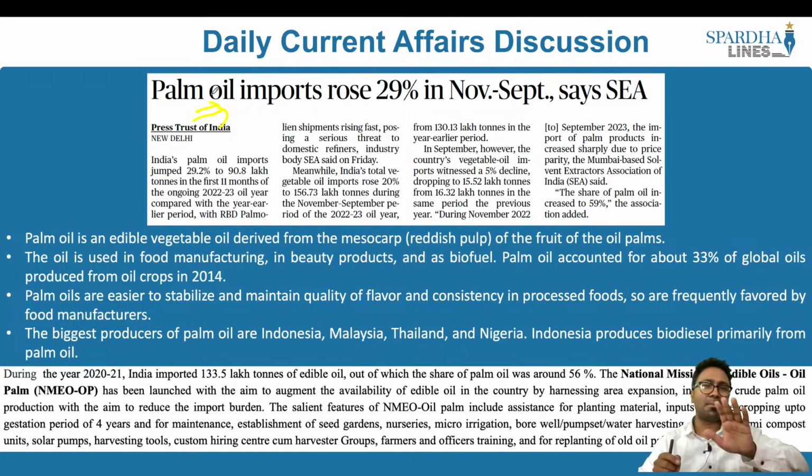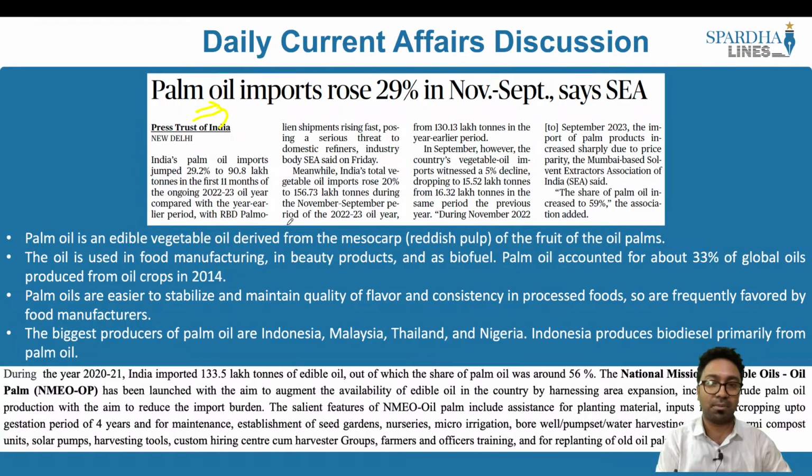And whenever there are major agreements between one country and another, you have to know what the exports and imports are, which are also relevant from the examination point of view. Since the government of India is focusing more on Atmanirbharata, indigenization, India has also come up with some measures where we are planning to make sure that we do not have much import of palm oil. So that is why palm oil becomes one of the important factors from the UPSC examination point of view. Let's discuss some of the important parameters with respect to palm oil.